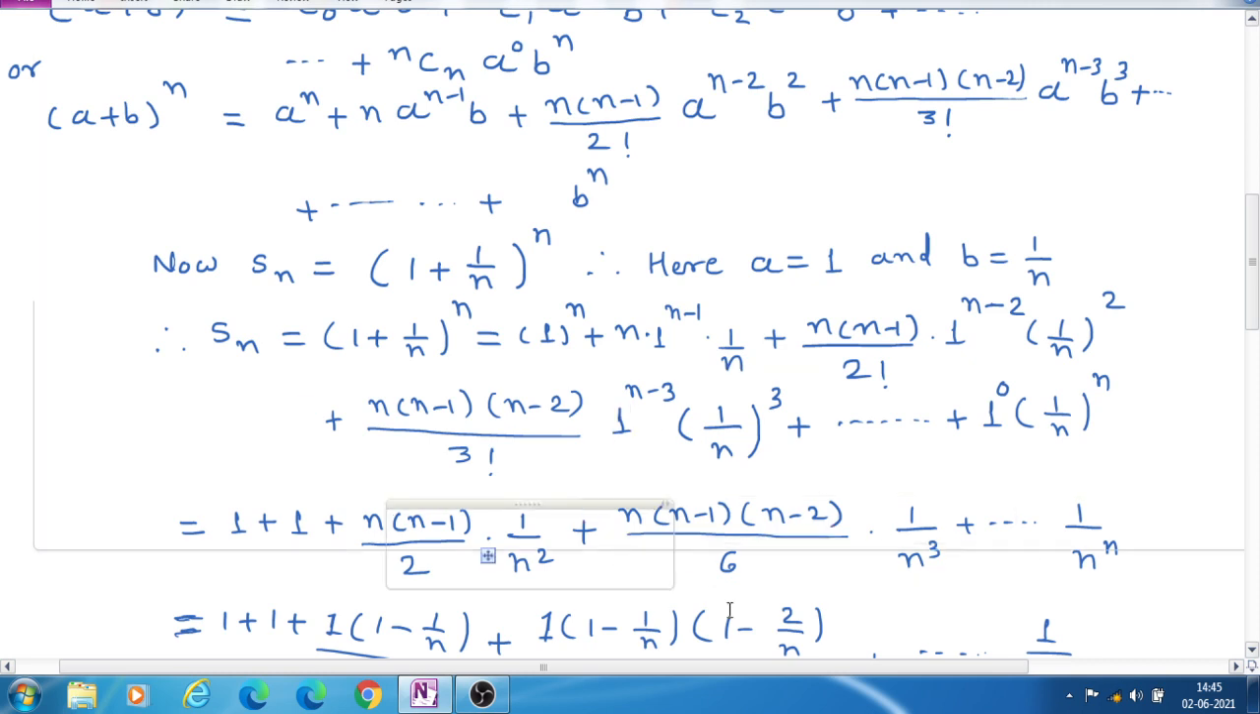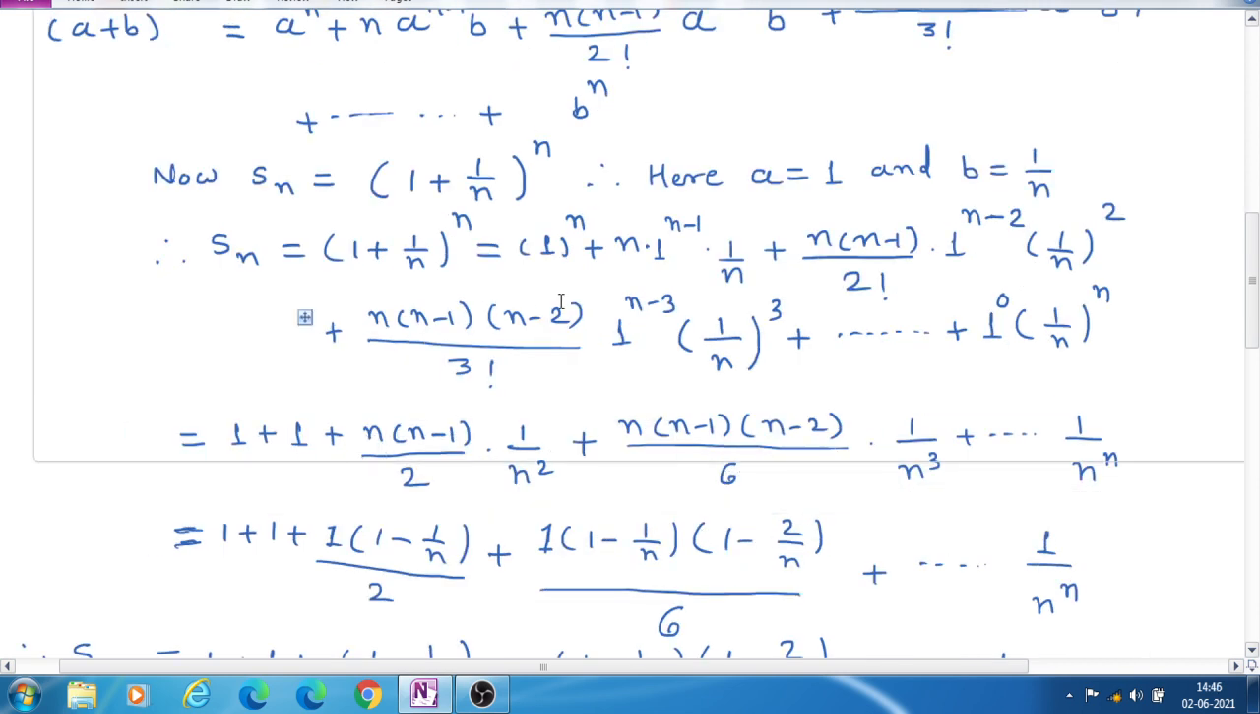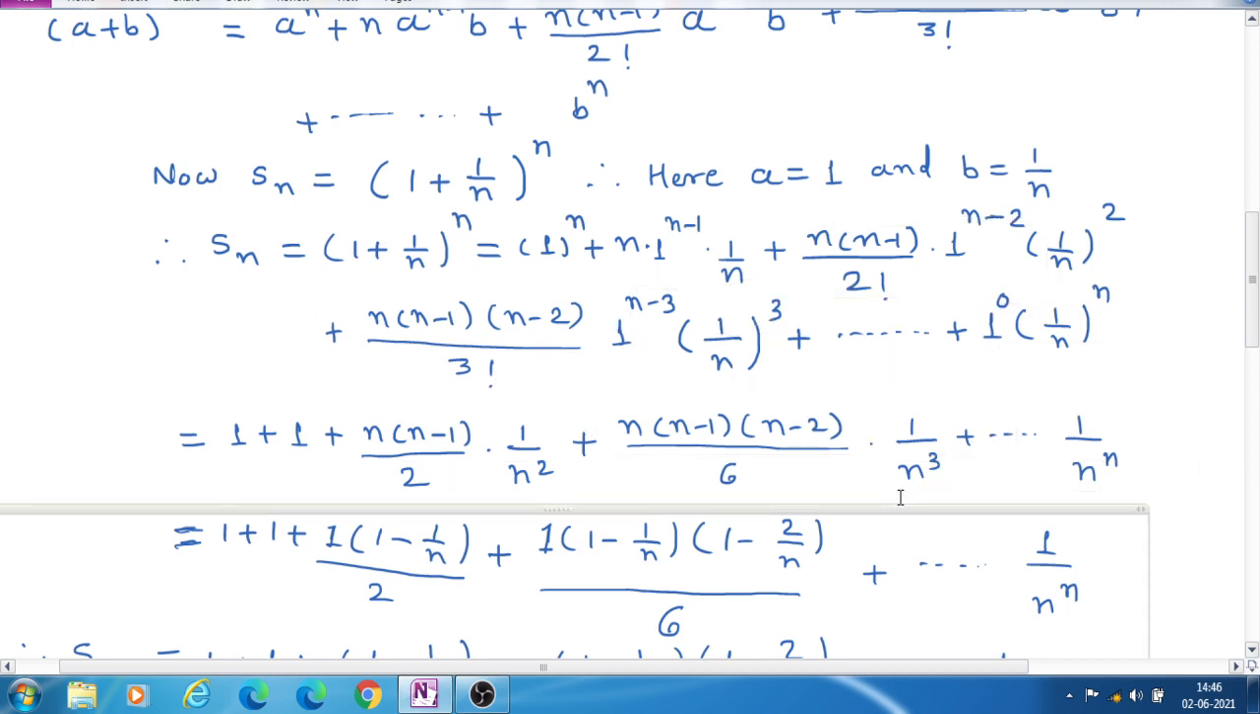These terms of 1 raised to a power, we need not write them, and the result will still be correct, but I have written them here so that you can understand how I used the above formula. Therefore by writing 1 instead of a and 1 upon n instead of b, we get this formula,